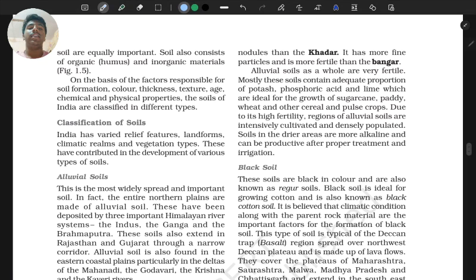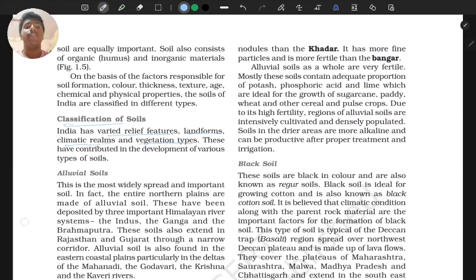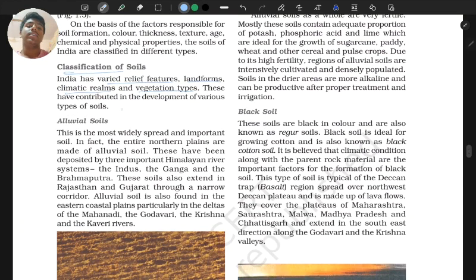And next we come to classification of soil. India's varied relief features, landforms, climate realms, and vegetation types. These significantly contribute to the development of various types of soil. First है alluvial soil, which are mainly used for agriculture because they are rich in minerals.